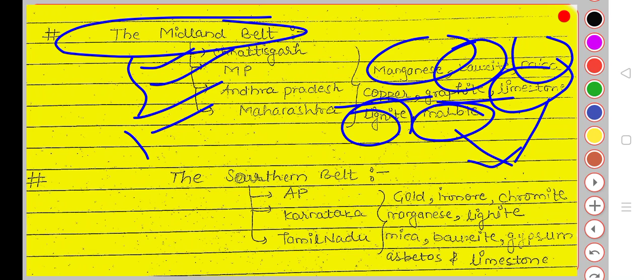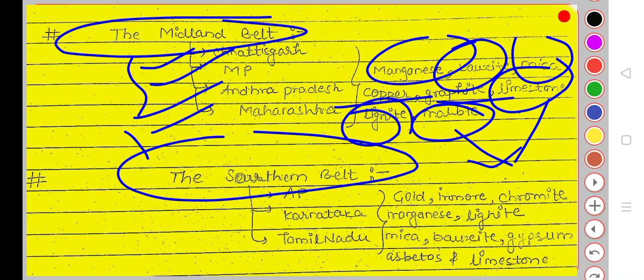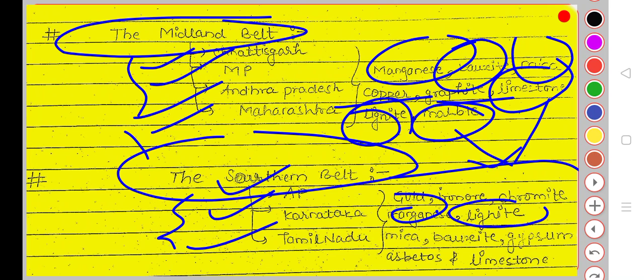The next is the Southern Belt: Andhra Pradesh, Karnataka, and Tamil Nadu. Here mainly gold, iron ore, and chromite are found, along with manganese, lignite, mica, bauxite, gypsum, asbestos, and limestone. Gypsum, asbestos, and limestone are usually for the cement industries. So in the Karnataka, Andhra Pradesh, and Tamil Nadu region, there is a cement industry.